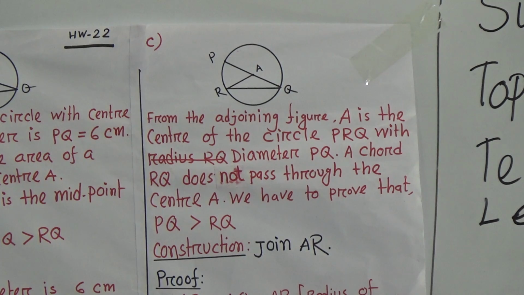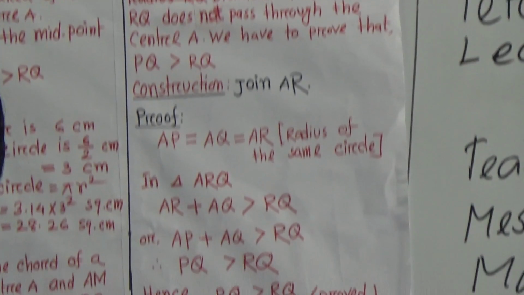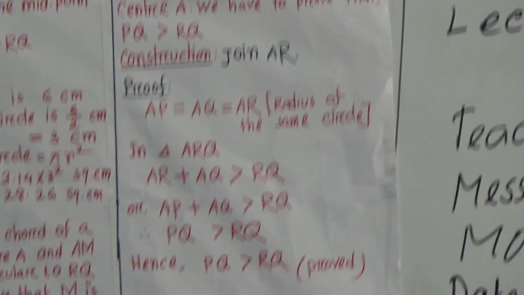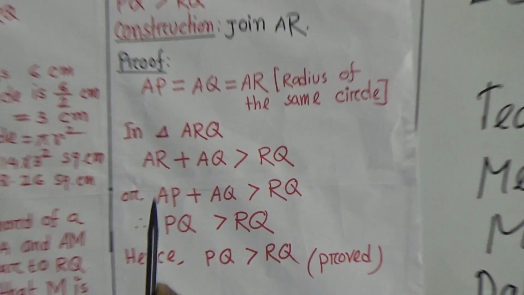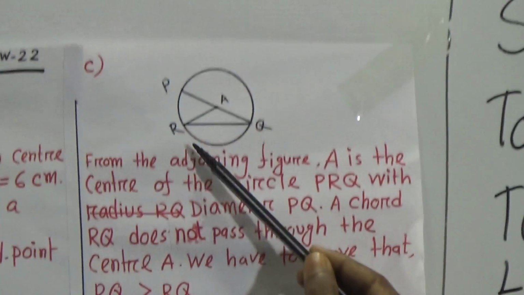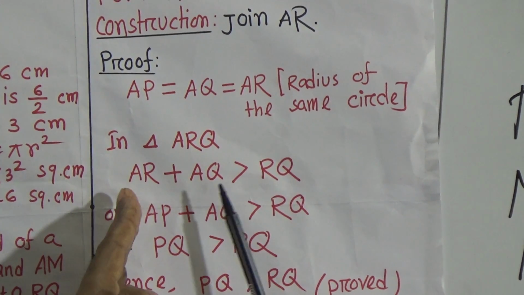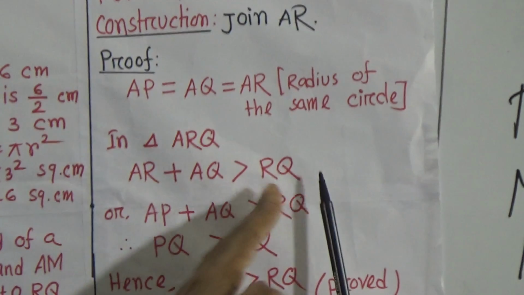We know sum of two sides of a triangle is greater than the third side. That means AR plus AQ is greater than RQ.